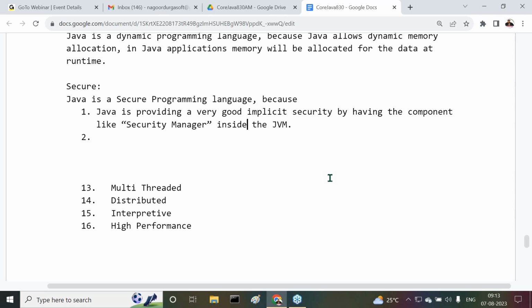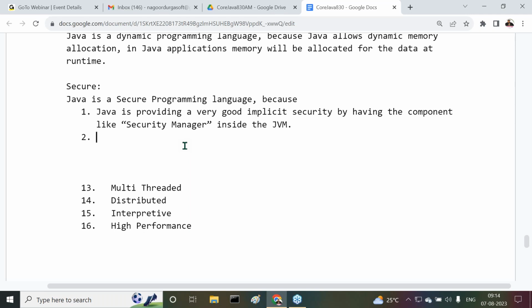So it is called implicit security, provided by the security manager inside the JVM. In the point of implicit security, Java is very good.